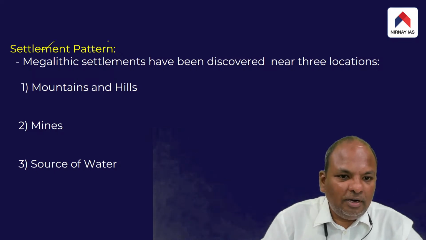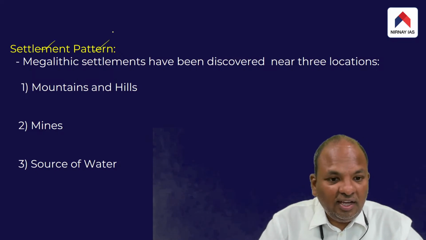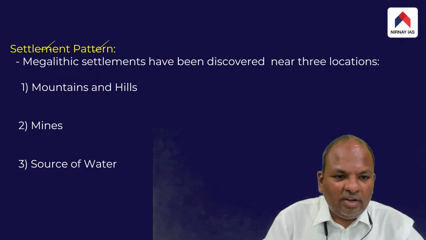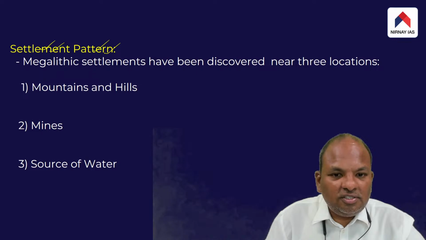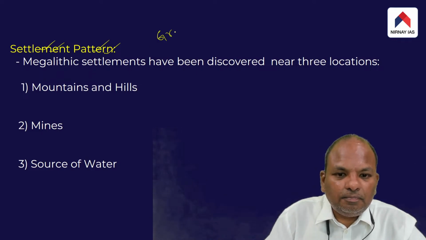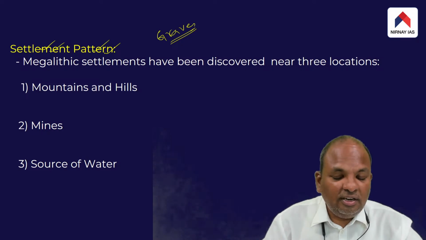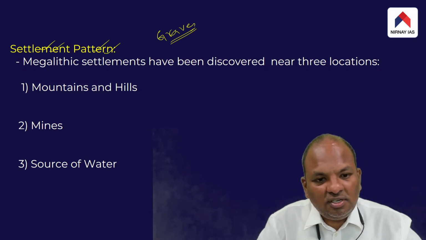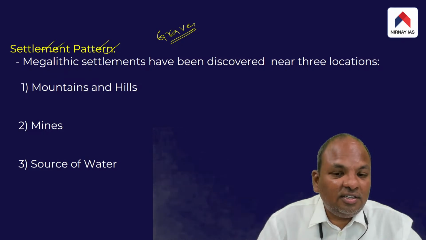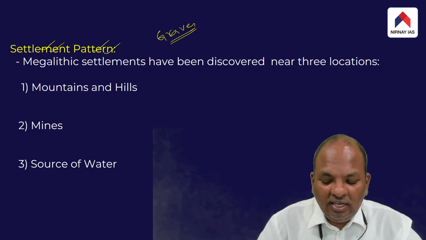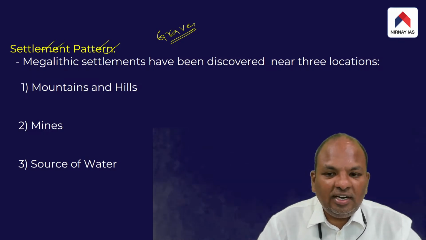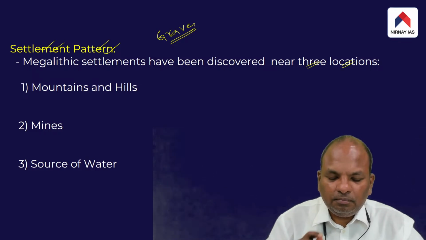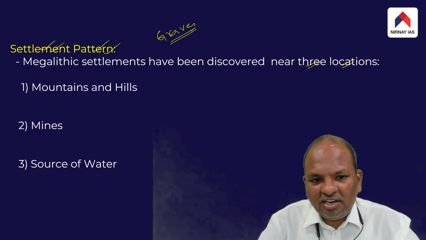Then what about their settlement pattern? What I meant by settlement pattern is: in what locations did the archaeologists discover their graves, the graves of the megalithic people? Mostly, the megalithic graves have been discovered dominantly from three different locations, mostly in the part of India.